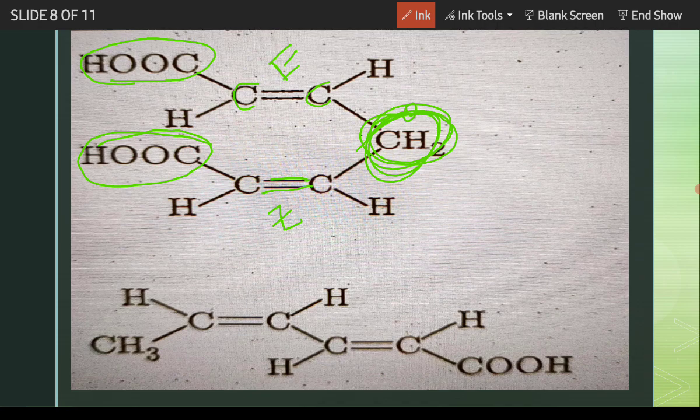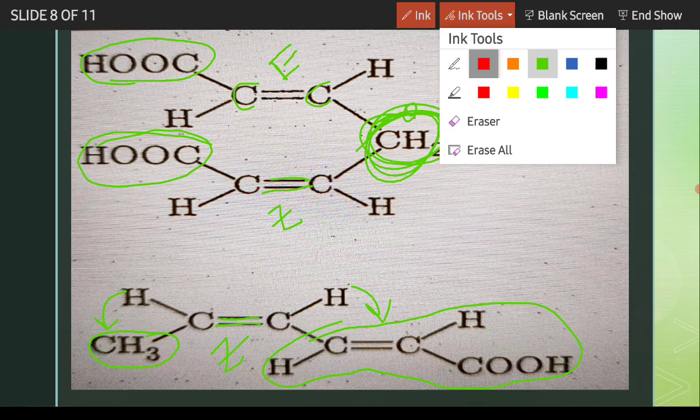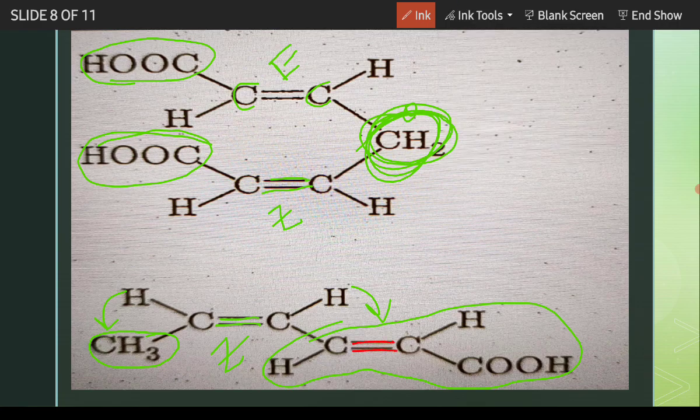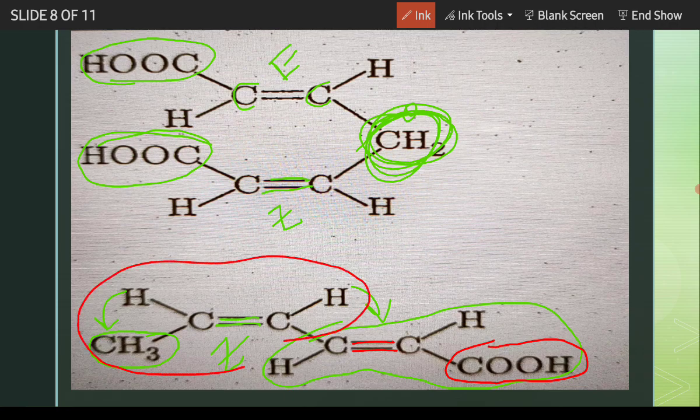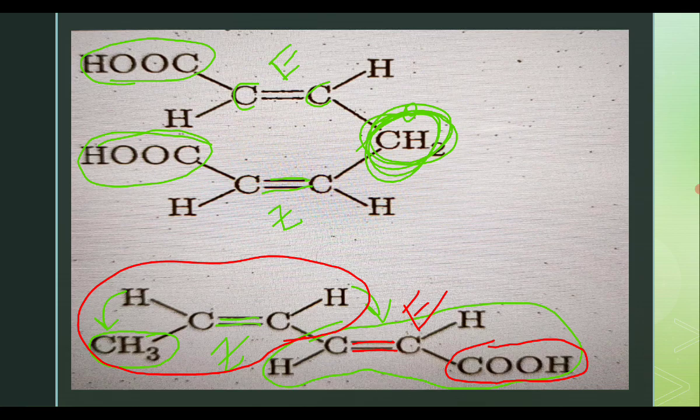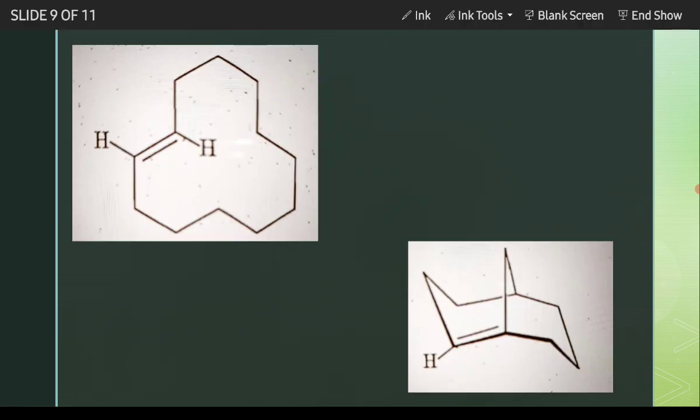For this also, here it is highest priority, here the other part is highest priority. It is higher priority than hydrogen. So both are on same side, that's why it is Z. But for this part, here COOH is getting highest priority and here the other part is getting highest priority, so they are on opposite sides, that's why it will be E. Let's go to the next question, which is a very interesting one.